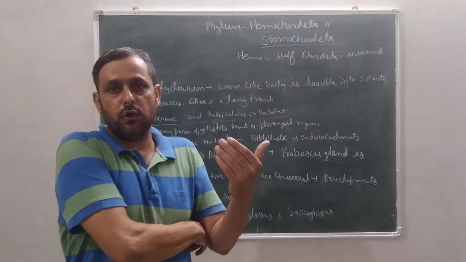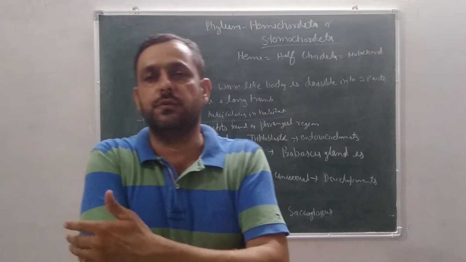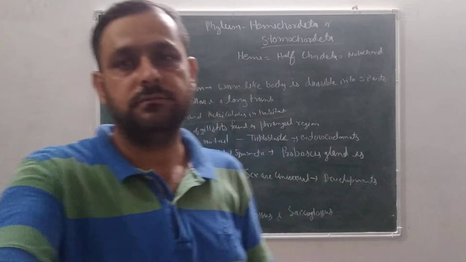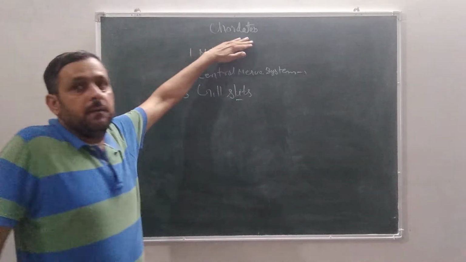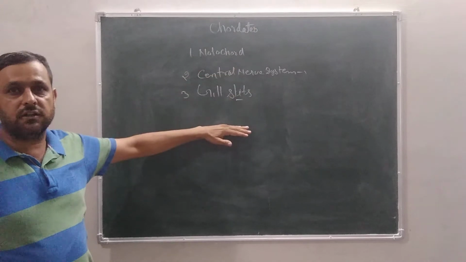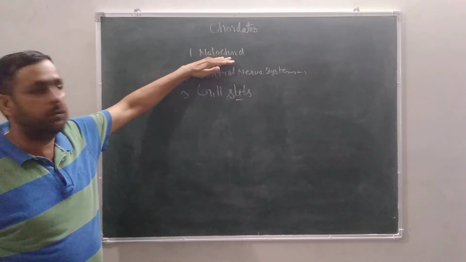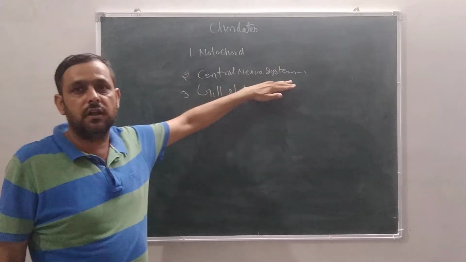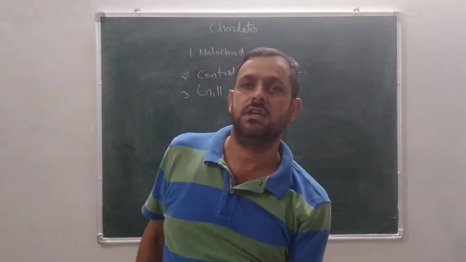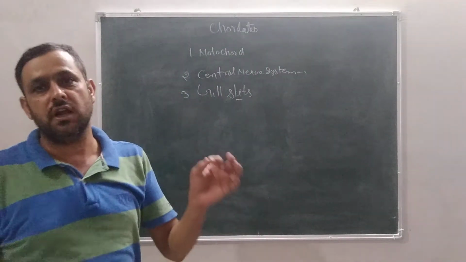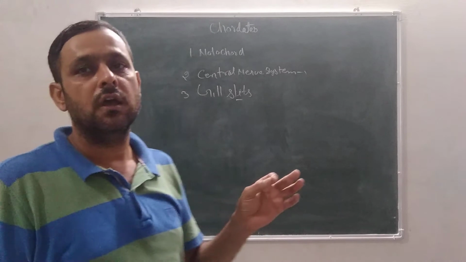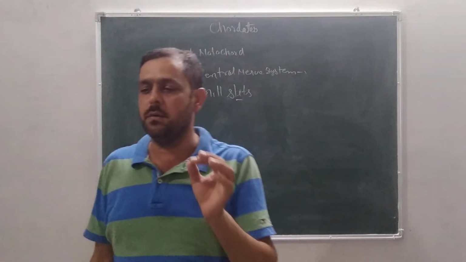Now our non-chordata and the connective between non-chordata and chordata is finished. Now our new topic, the last of this chapter, is chordata. What are the chordates? The three basic characters of chordates are: first, presence of notochord; second, central nervous system; and third, gill slits. It is the most advanced animal phylum, including about 45,000 living species.